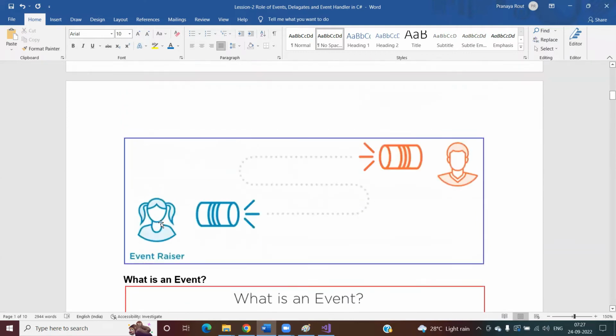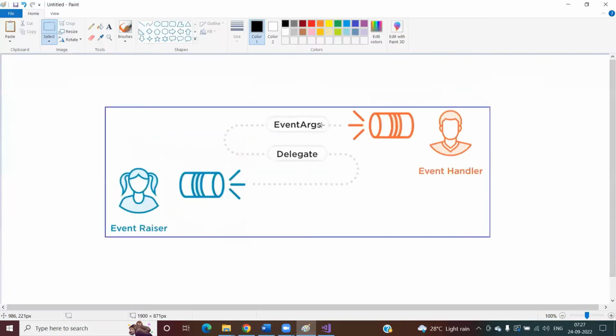So whenever we are raising events, there is something called event args, there is something called delegates, and there is something called event handler. They will come into the picture. So what does event raiser mean? It is nothing but sending a notification. How the notification is going to be sent, who is handling that notification, how that notification reaches the event handler, that is not the responsibility of the event raiser. The responsibility of the event raiser is to send the notification, right?